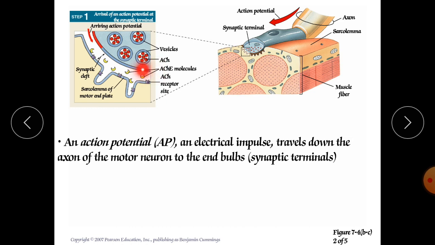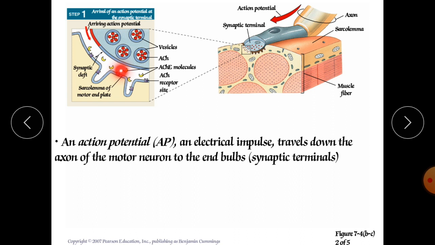This acetylcholine will be released at the synaptic cleft, and at this cleft you can see the receptors are available. It won't bind blindly; it will bind to the specific respective receptor of acetylcholine. So in this fashion the further neuroinnervation will occur, meaning further impulse generation will occur, and it will transmit from one neuron to another neuron.